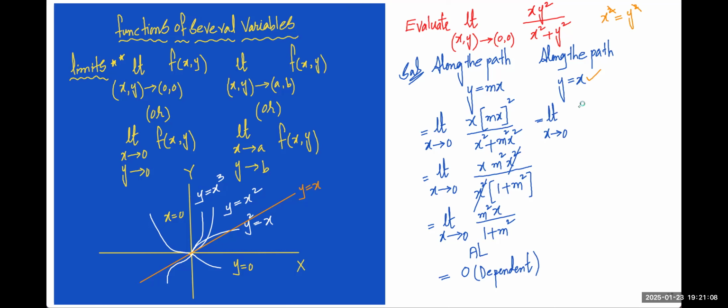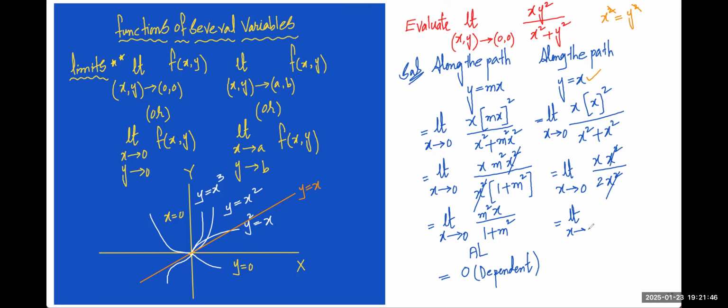A standard way is good to remember. X as it is, y value is again x square, divided by x square plus y value is again x square. This is equal to limit x extending to 0, x cube, or if you want to write simple x into x square divided by x square plus x square is 2x square. This x square and x square cancel. We are getting limit